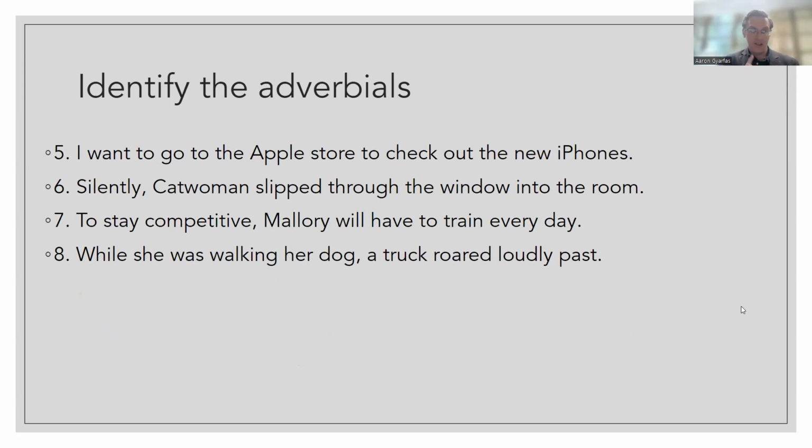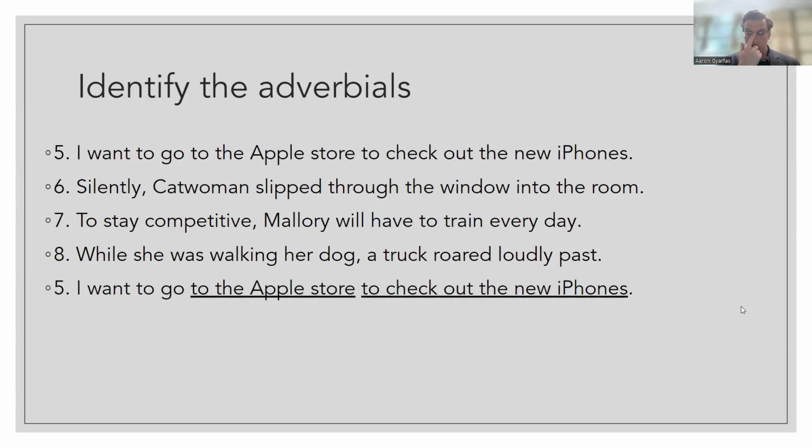Okay, I hope you did pause the video. Now let's check your answers. Okay, number 5, we have to the Apple Store. That's a prepositional phrase. That's telling us where. To check out the new iPhones. To check out, that's an infinitive verb. This is an infinitive verb phrase. It's actually called an infinitive of purpose. It's telling us why you want to go to the Apple store.